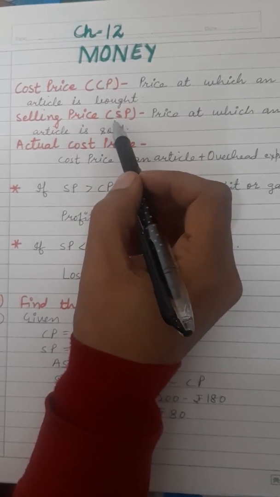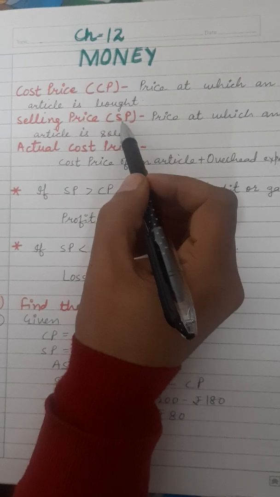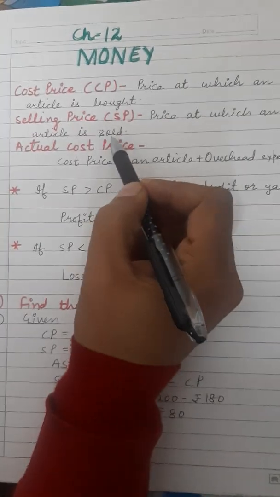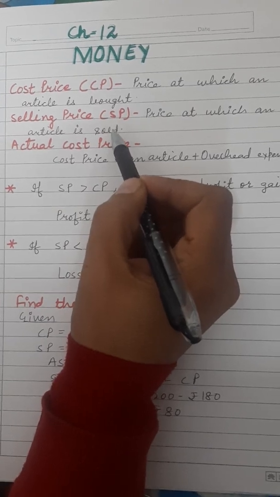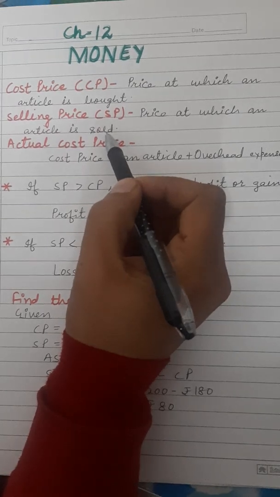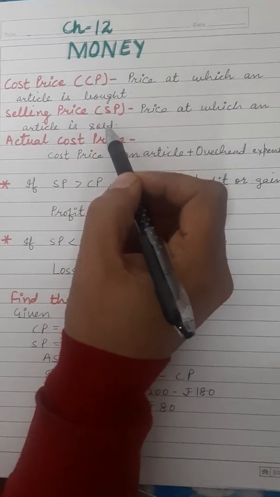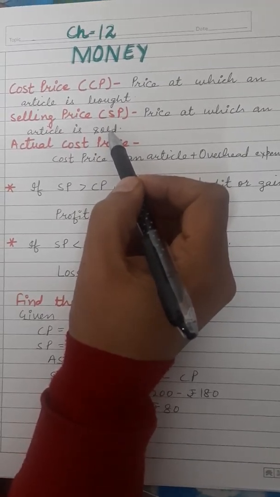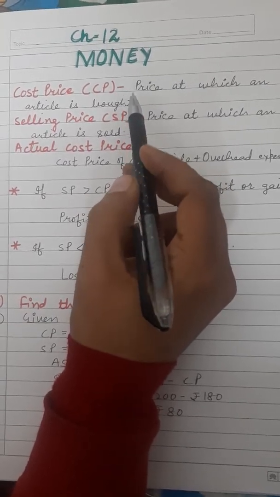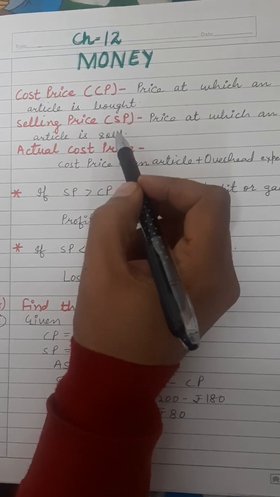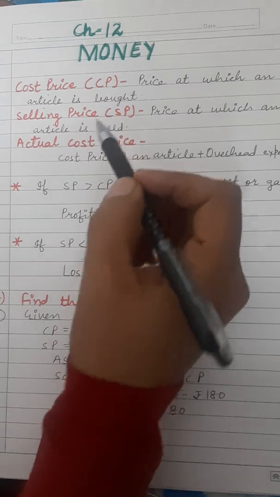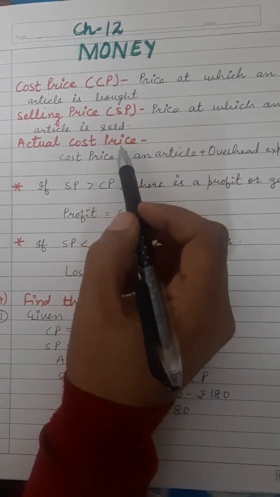Selling price, SP, is the short form of selling price. What is selling price? Price at which an article is sold. Suppose the same pen which you bought for rupees 5, you sold it again for rupees 7. So you are selling it, and that is the selling price. So cost price is the price at which we buy anything, and selling price is the price at which an article is sold. Now the next term is actual cost price.